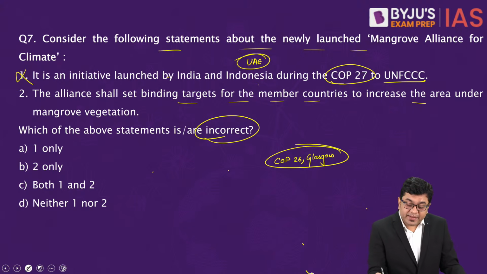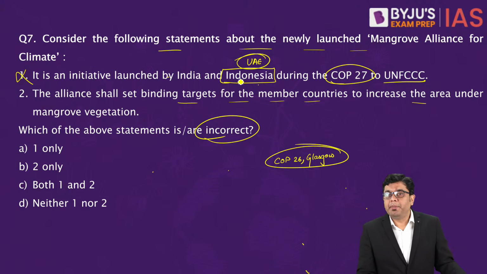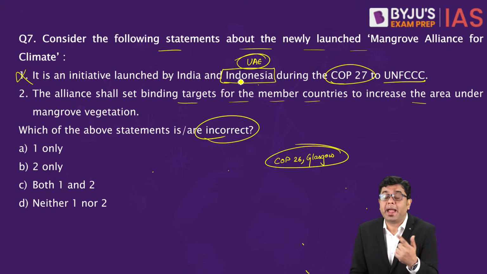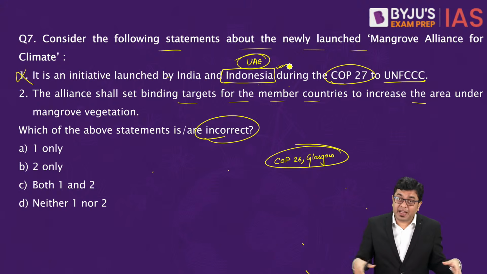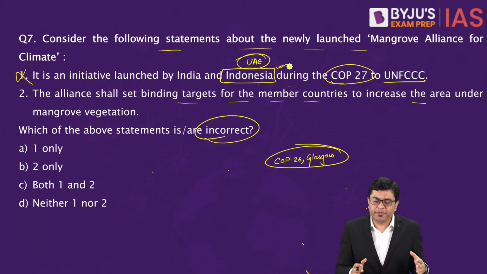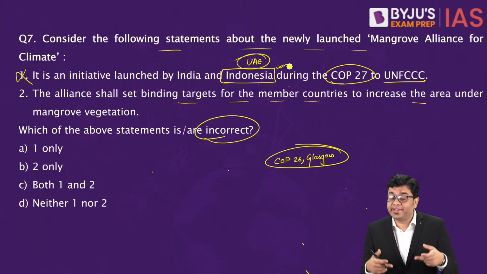Now, Indonesia is a significant partner because the mangrove vegetation and the mangrove spread, you'll find that almost 1/5 of the global mangrove population is to be found in Indonesia. And Indonesia not only has got significantly substantial amount of mangrove vegetation, it has also got a significant genetic diversity of the mangroves.